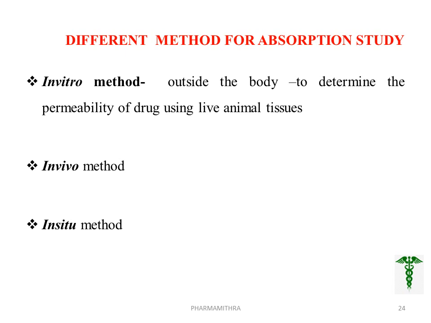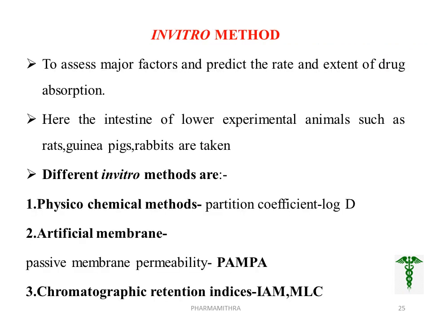Next, we can move into the different methods for the absorption study. What are the different methods used for studying absorption? First, in vitro method, second, in vivo method, and third, in situ method. In the in vitro method, we maintain a condition outside the body, and by using that, we determine the permeability of the drug using live animal tissues. Next, we can simply discuss the in vitro, in vivo and in situ methods for future studies.